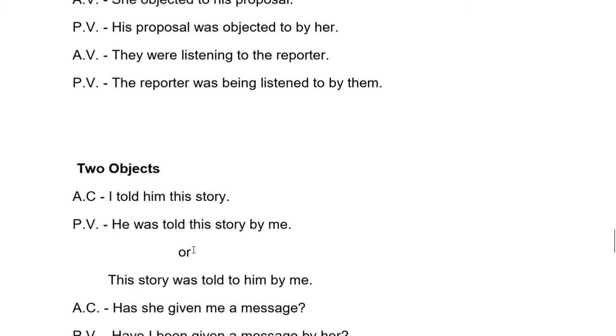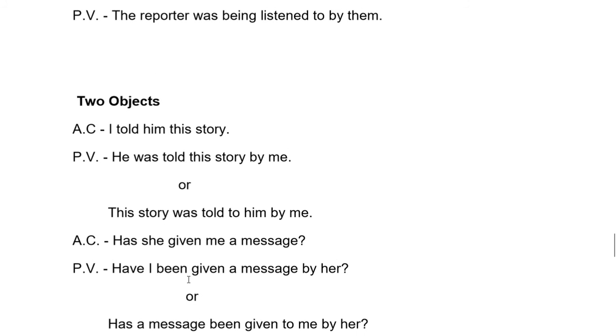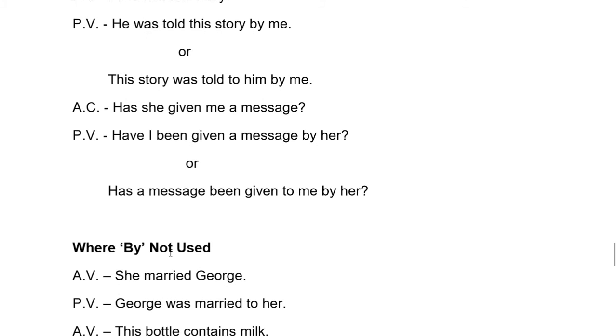Next, there are some sentences which contain two objects. I told him this story. Two objects, him, first object, and story, second object. Therefore, it will have two answers. The sentence is in past indefinite. The rules of past indefinite will be used, but it has two answers. He was told this story by me, or this story was told to him by me. See the next also. The answers are here.